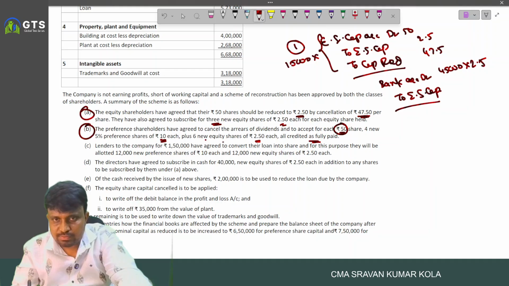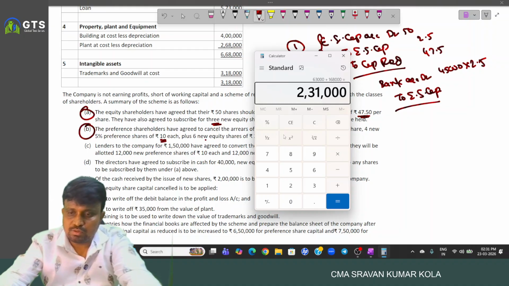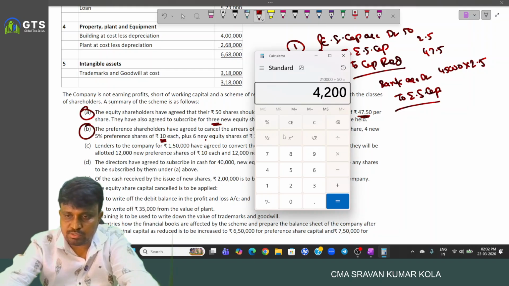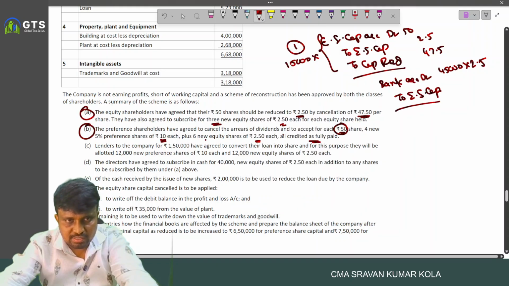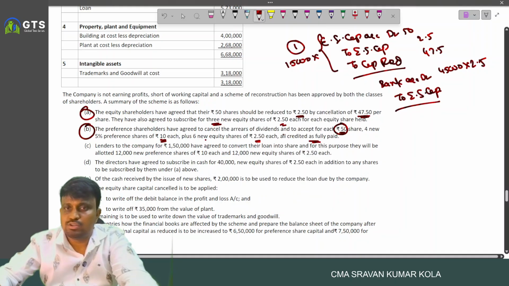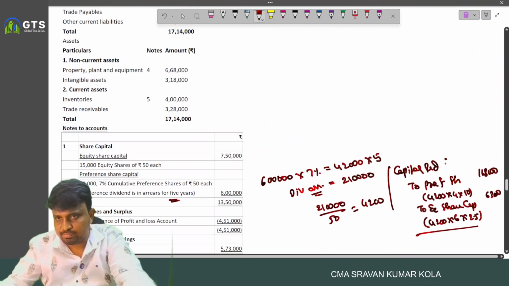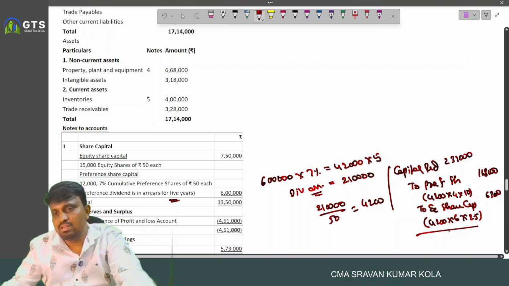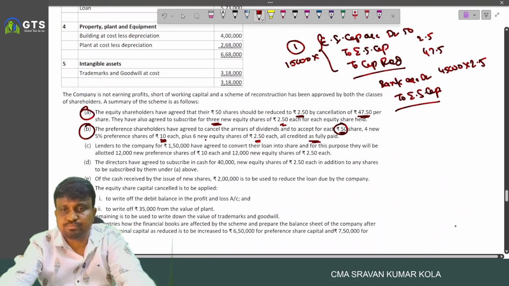Four new, total 2 lakh 10 by 50. 4,200 into 4, 4 into 10, 1 lakh 68. 4,200 into 6 into 2.5, 63 plus 1 lakh 68. So 2 lakh 31,000. This is they accepted. Okay.